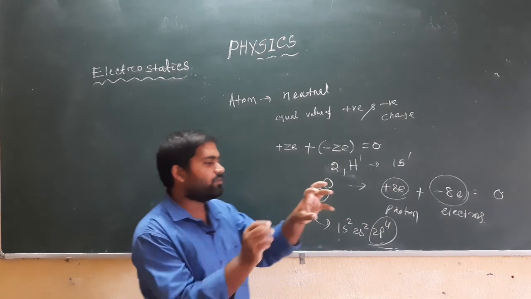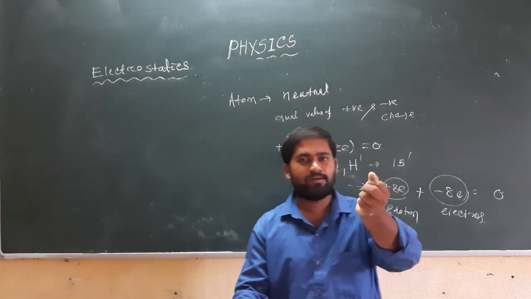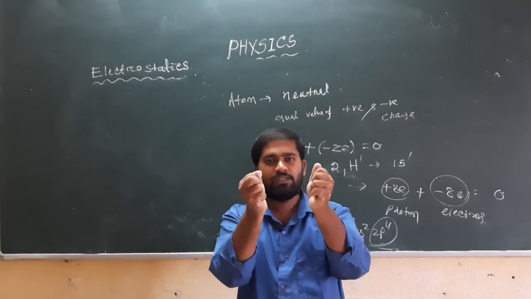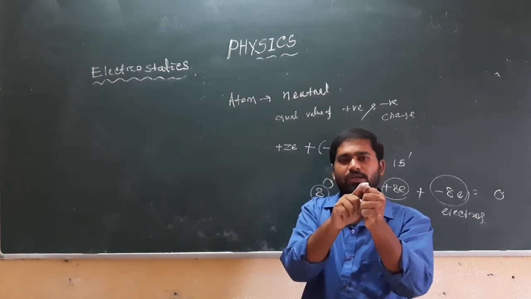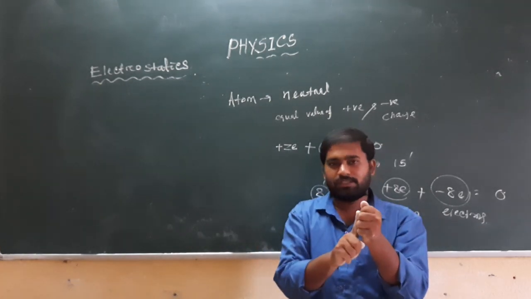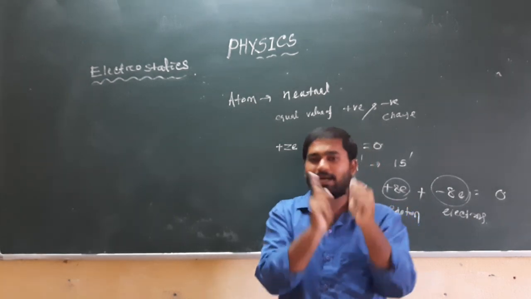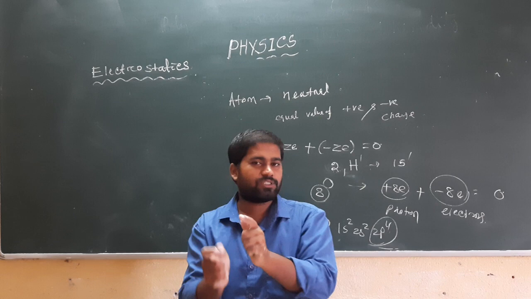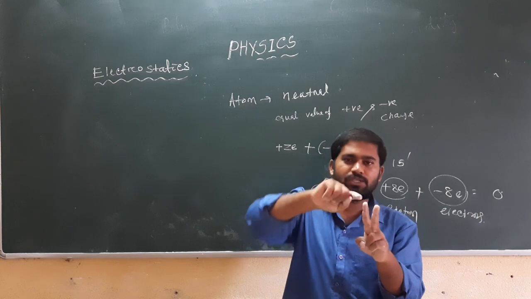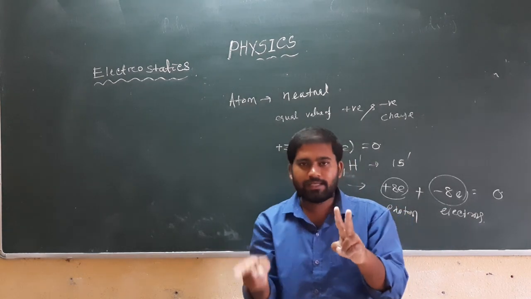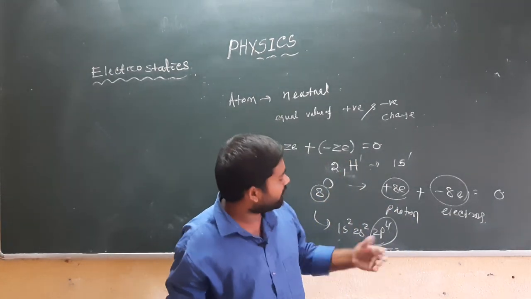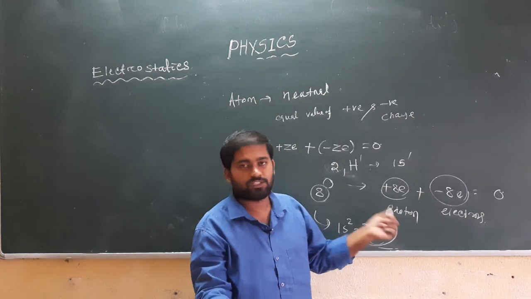That means when we rub 2 hydrogen atoms with oxygen, each hydrogen atom loses 1 electron, and that electron is received by oxygen. Both hydrogens lose an electron, these 2 electrons are received by oxygen, and it becomes 2p6.